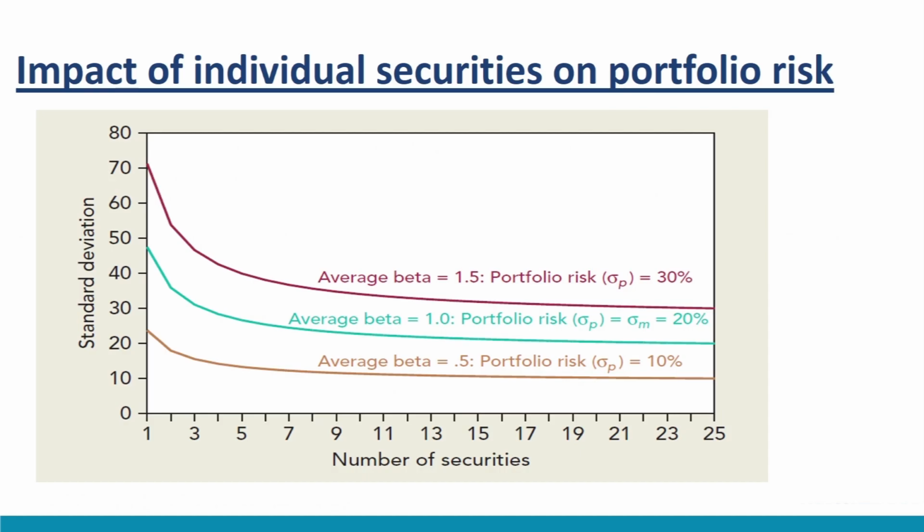Consider the figure here. Here, the green line shows a well-diversified portfolio with a beta of 1.0. If the market portfolio has a standard deviation of 20%, then this portfolio is also expected to have a standard deviation of 20%, that is green curve. For a well-diversified portfolio with a beta of 1.5, one can expect the standard deviation to be closer to 30%. Similarly, if the portfolio beta is 0.5, then one can expect the portfolio standard deviation to be closer to 10%, that is brown curve. In summary, the risk of a well-diversified portfolio is equal to the average beta of securities in the portfolio.